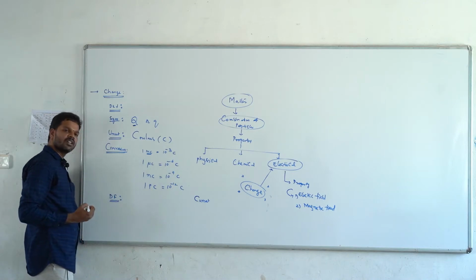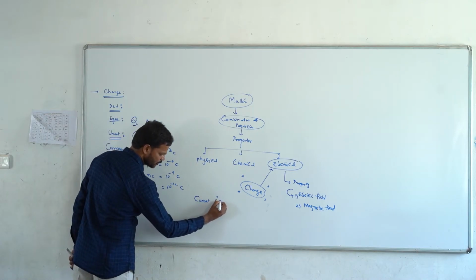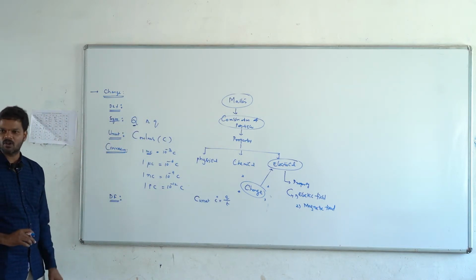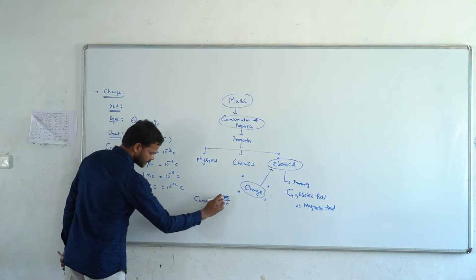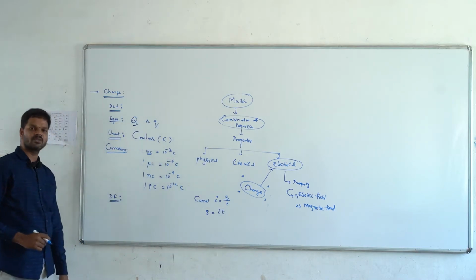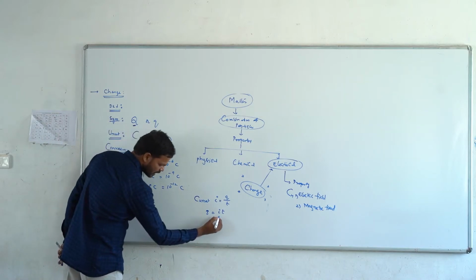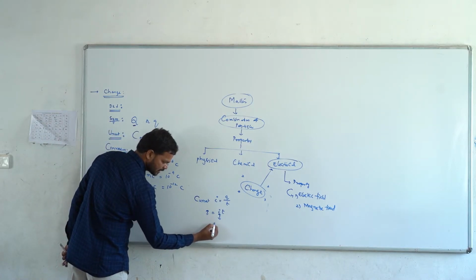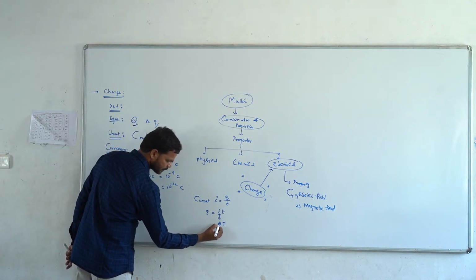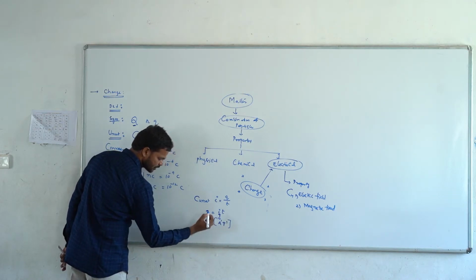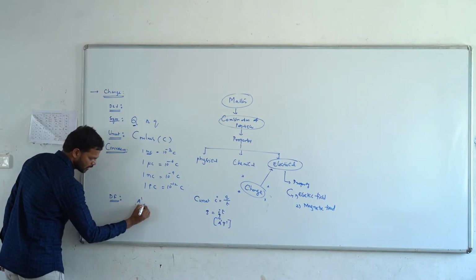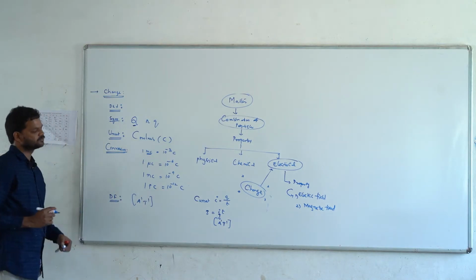In lower classes we already have a definition for the current. We know that I is equal to Q by T, that is charge per time. That is the mathematical formula for the electrical current. So from this formula, the expression for the charge is Q is equal to I into T. We know that the current I is fundamental, its dimension is A, and the dimension of time is T. So A power 1 T power 1 is the dimensional formula for the charge.